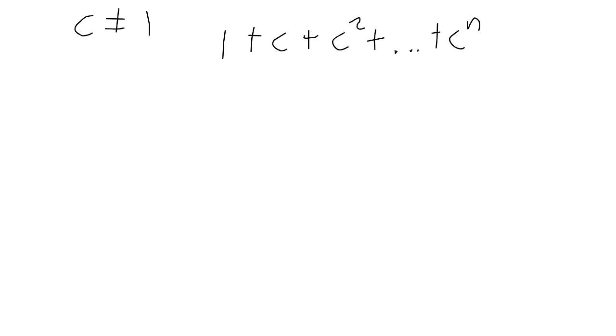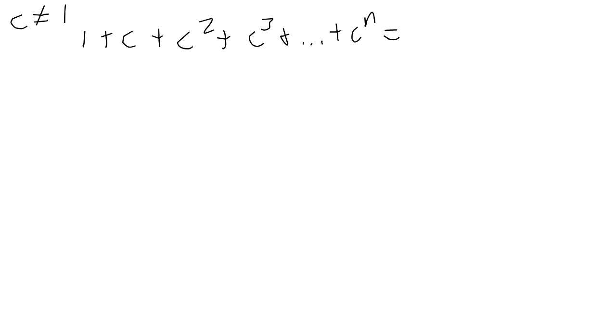I don't like c. You write c already? Should I say x? All right, stick with c. Show that for all c not equal to 1, 1 plus c squared plus c cubed plus and so on, plus c to the n is equal to 1 minus c to the n plus 1 over 1 minus c.